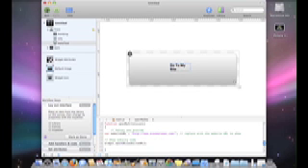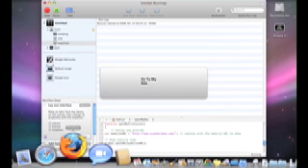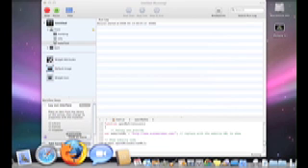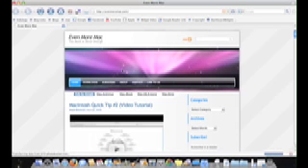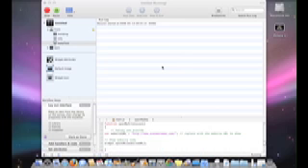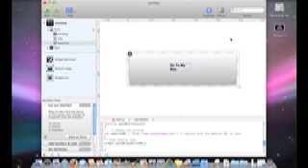So then we're going to hit the run button, which just tests it out. You click it. As you can see, Firefox is opening up, and it goes to evenmoremac.com. So that's the very basics on how to add a link to a text or a picture or whatever you want.